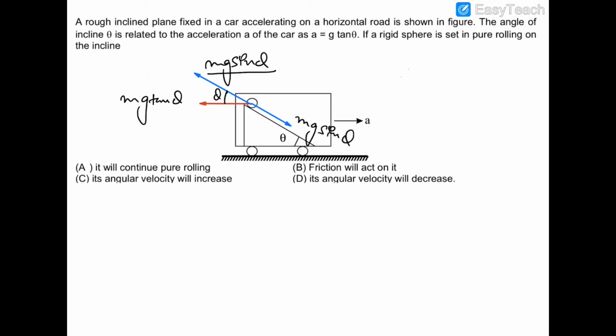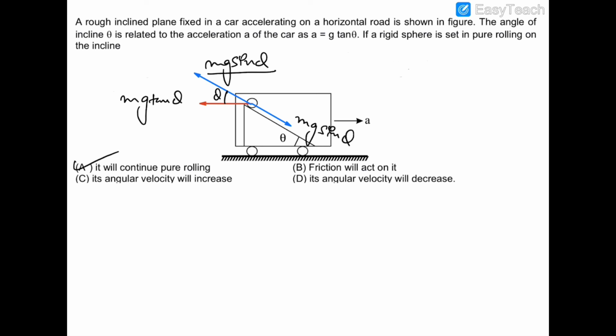So if no force is changing the state of its pure rolling, then no friction will act on this sphere, because it is already in pure rolling, and no other force is changing that state. So there is no requirement of rolling friction in this case, and therefore without any friction, this sphere will continue the pure rolling.